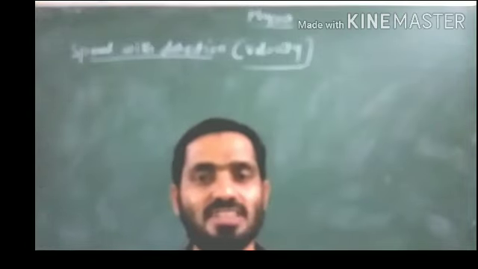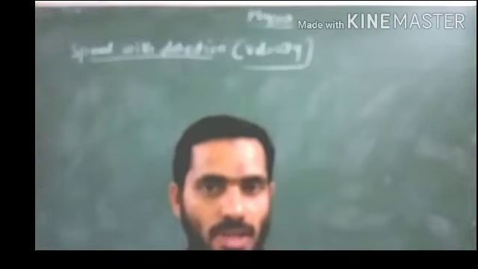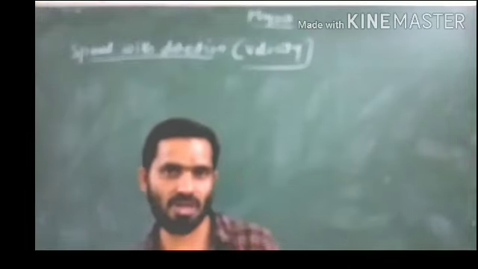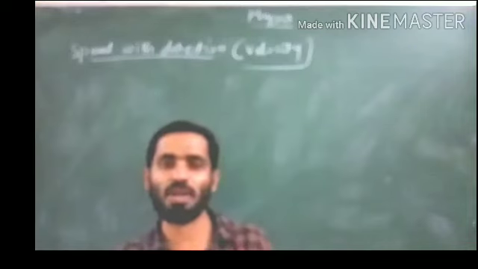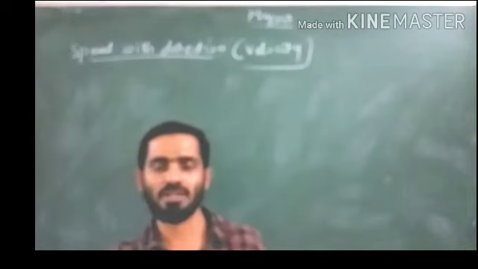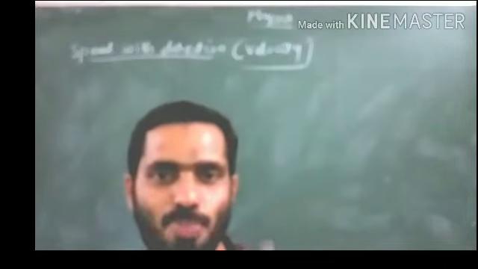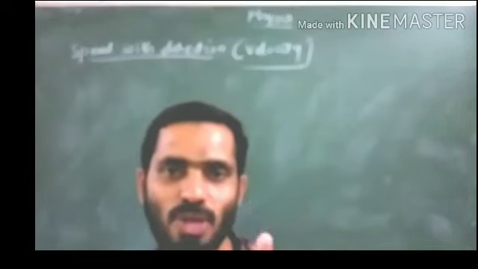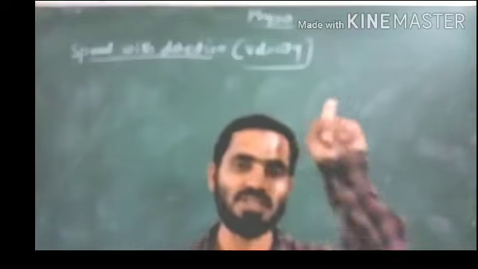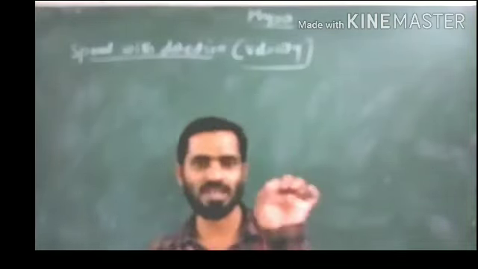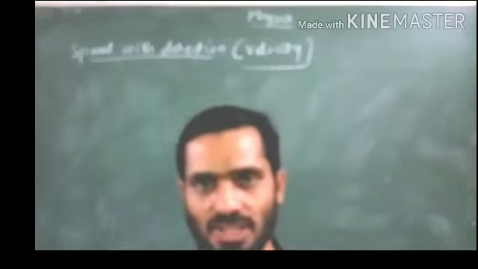Speed is the distance covered in a unit time. Suppose this distance covered in a unit time is happening in a particular direction, then it will be called velocity. What is velocity? You can say velocity is a speed with direction.